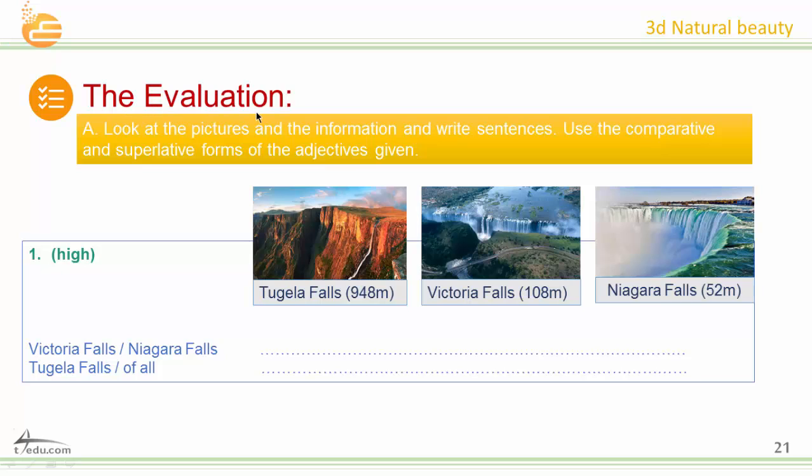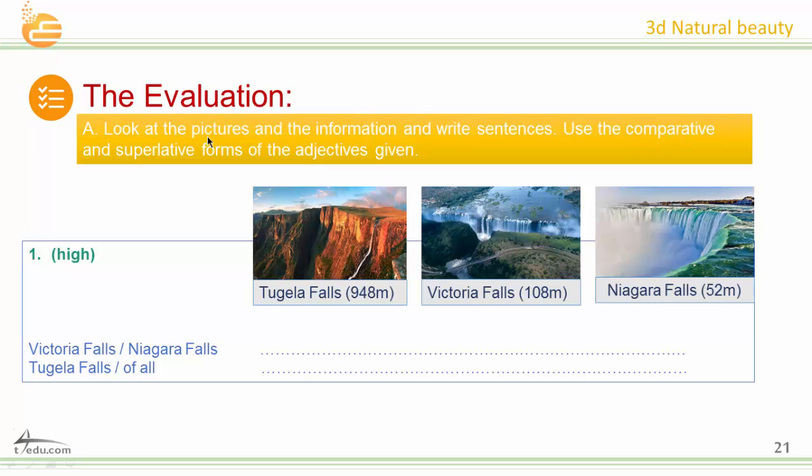Now let's go to evaluation. Look at the pictures. 1, 2, 3. Okay. And the information here, Niagara Falls, Victoria Falls, and Tugela Falls. Write sentences.